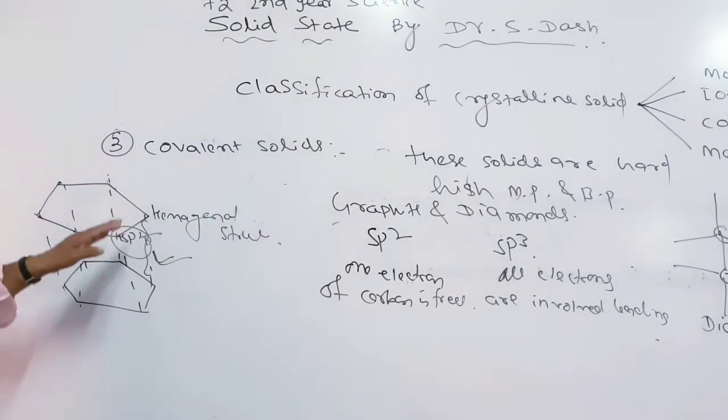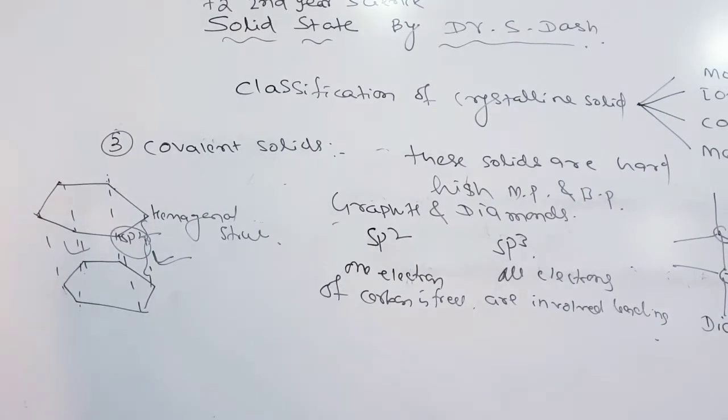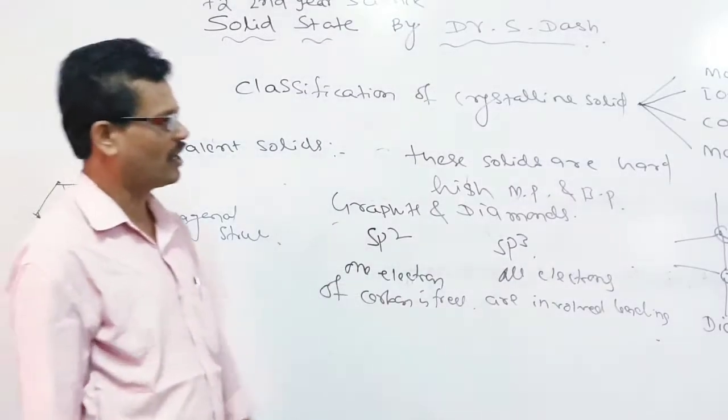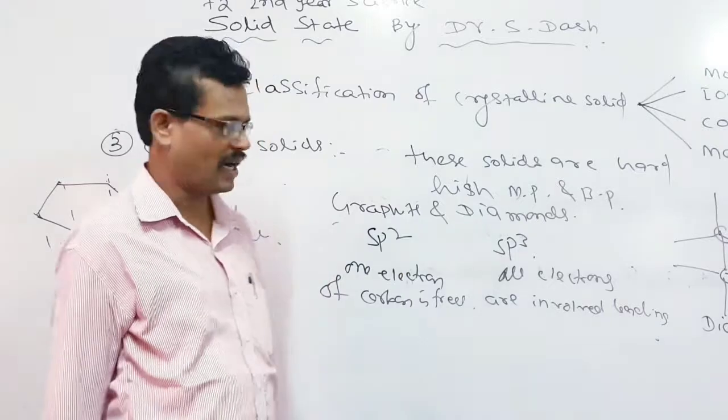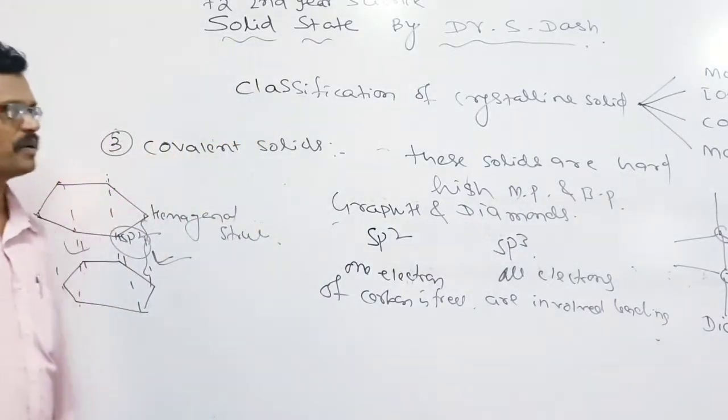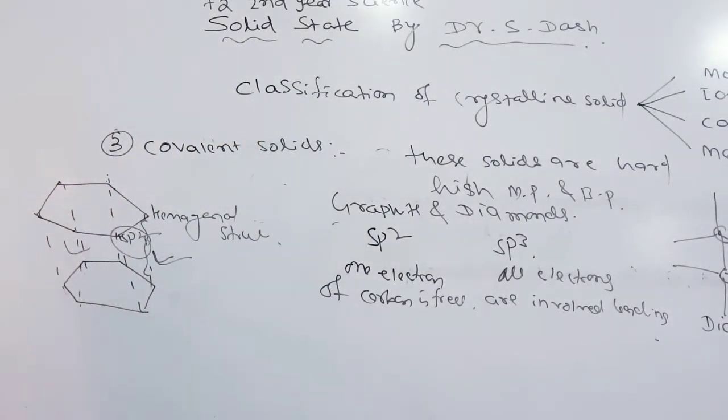So in covalent solids, the constituent particles are atoms. They have high melting and boiling points, and these solids are also very hard. These are all the properties possessed by covalent solids.